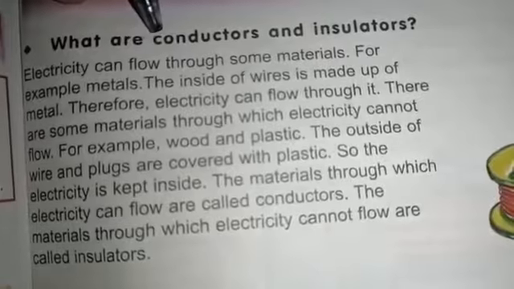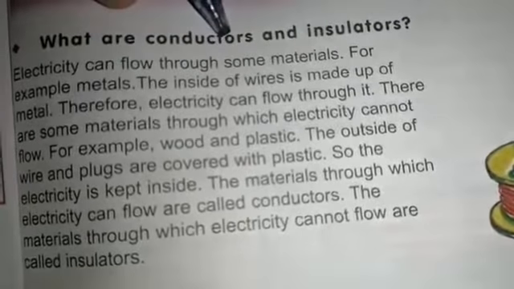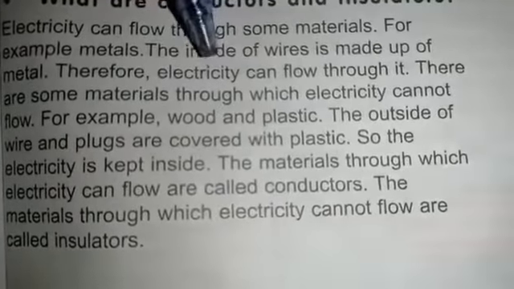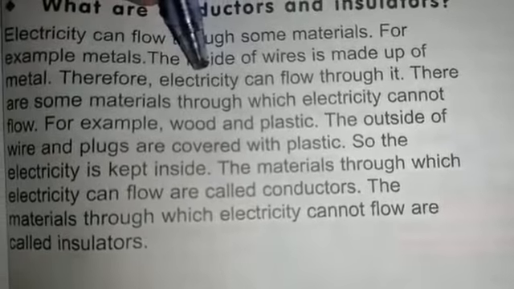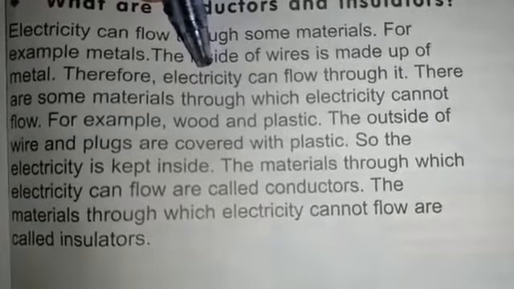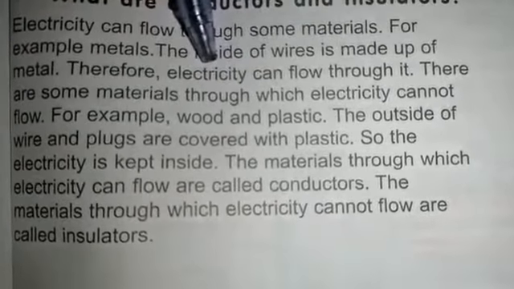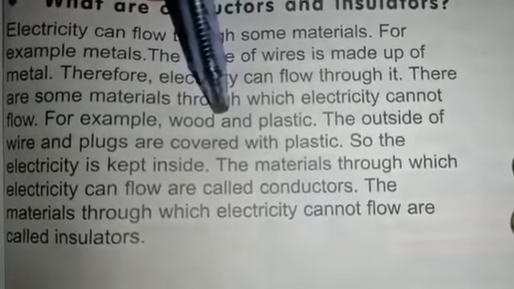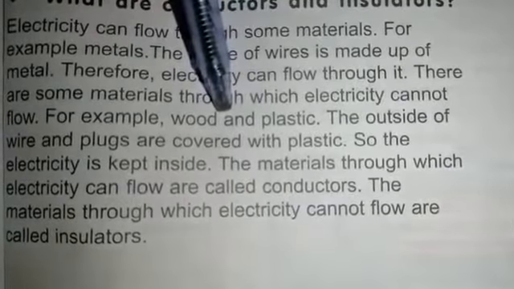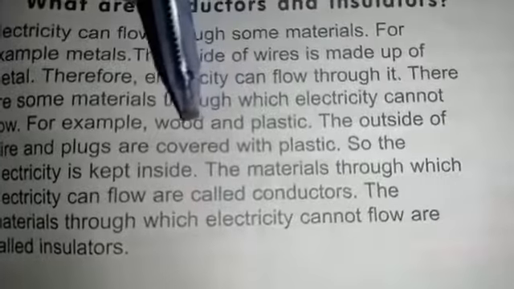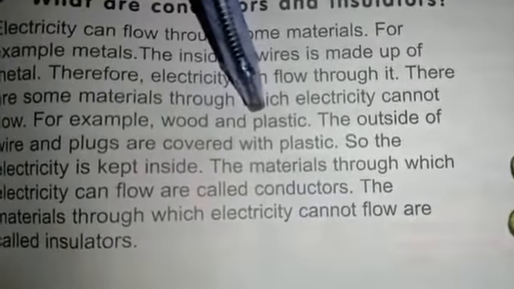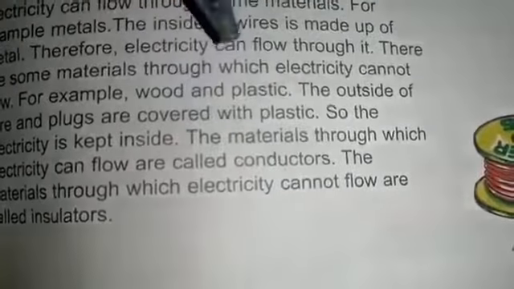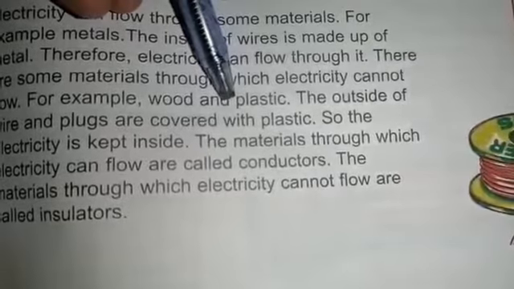Our next topic is conductors and insulators. Basically, conductors are those materials through which electricity can pass, like metals, while insulators are those through which electricity cannot pass, for example, wood or plastic. Let me show you a video how it is possible.